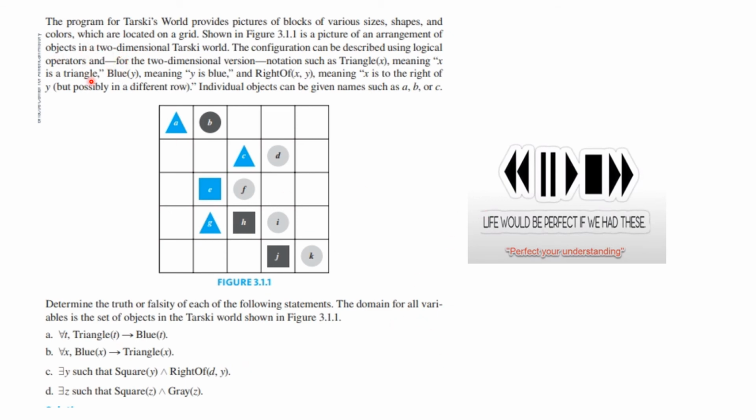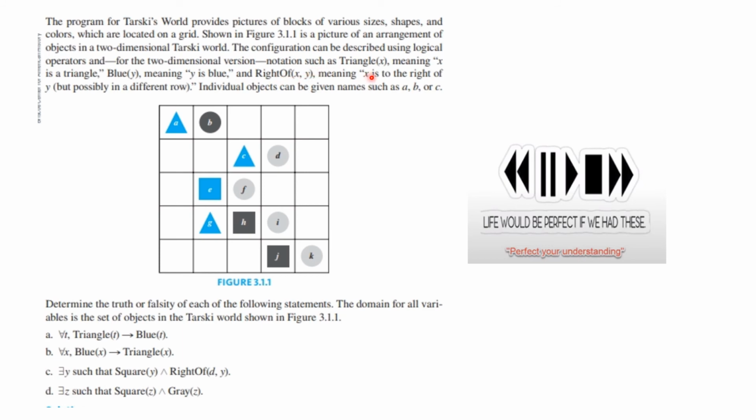Another example talks about a program that's called Tarski's World, and this is a logic training program. It provides pictures of blocks of various sizes and shapes and colors, and they're located on a grid. You can see a picture here of such a screen. So this is a picture of an arrangement of objects in a two-dimensional Tarski world. The configuration can be described using logical operators for the two-dimensional version.